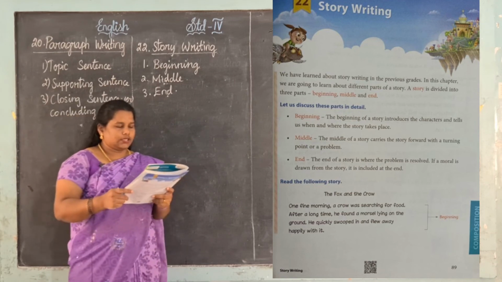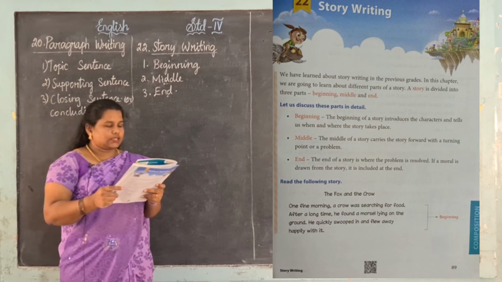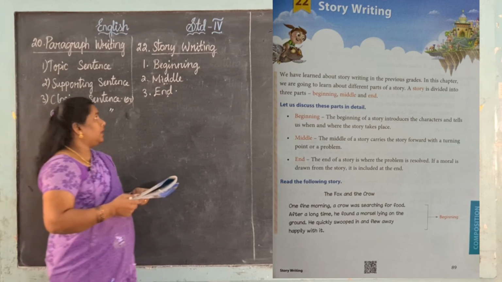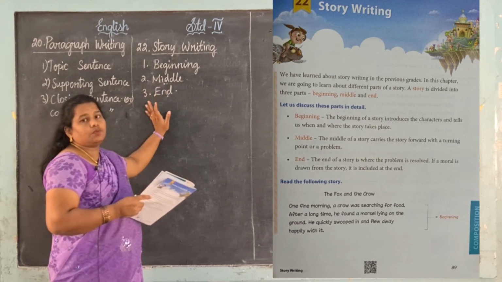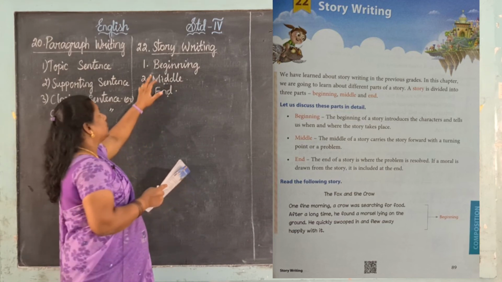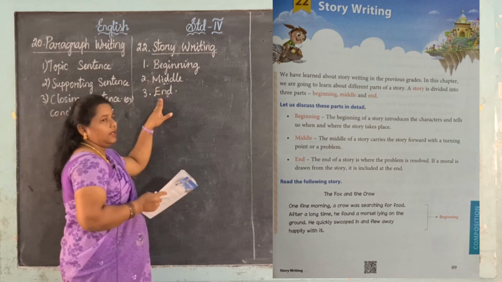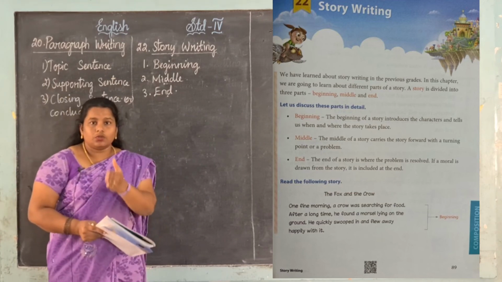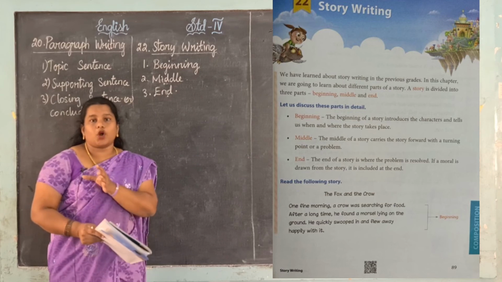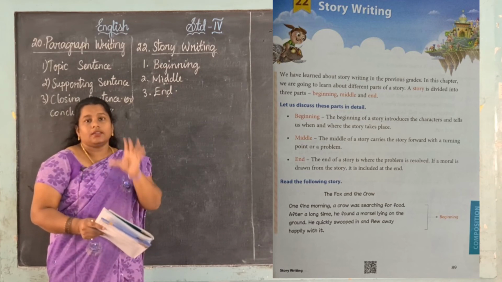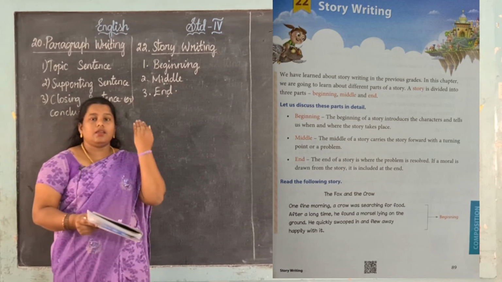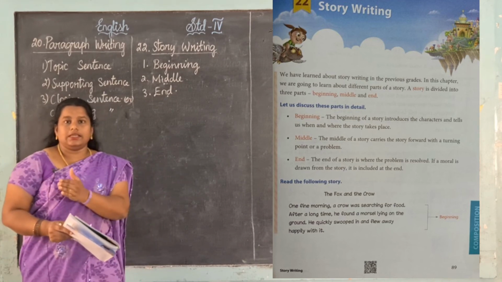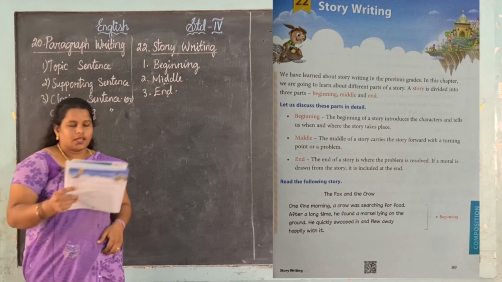Okay, story writing. Let us discuss these parts in detail. Beginning, middle, end. What are the things we want to use in story writing? Beginning, middle, end. ஒரு கதைன்னு இருந்தாலே first ஆரம்பம் இருக்கும், நடுப்பக்கம்னா என்னது? That is a problem. What is the problem faced by the people, or animal, or anything? Then at last, the end means it is the climax.